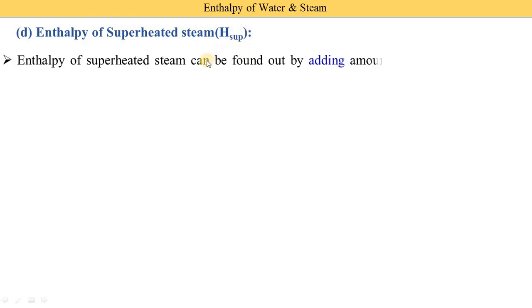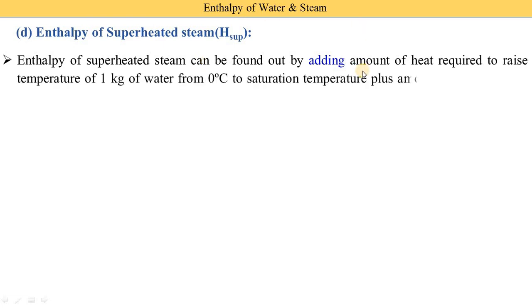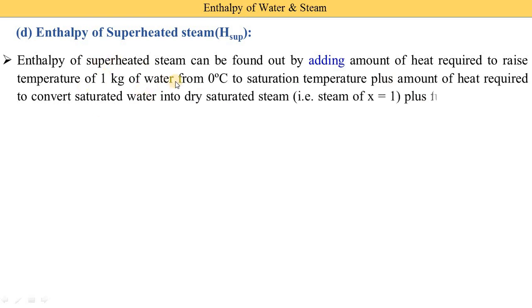Now the last point is the enthalpy of superheated steam, that is h superheated. When we supply heat energy to dry and saturated steam, it is converted into superheated steam. The enthalpy of superheated steam is denoted as h sup, where sup means super. It can be found by adding the amount of heat required to raise the temperature of 1 kg of water from 0 degrees centigrade to the saturation temperature.